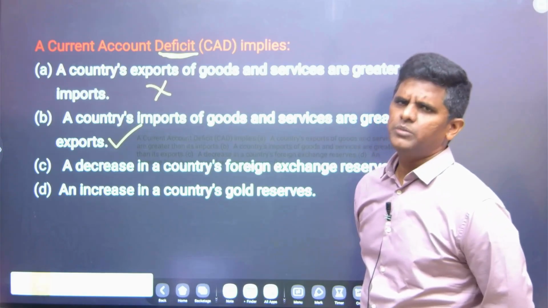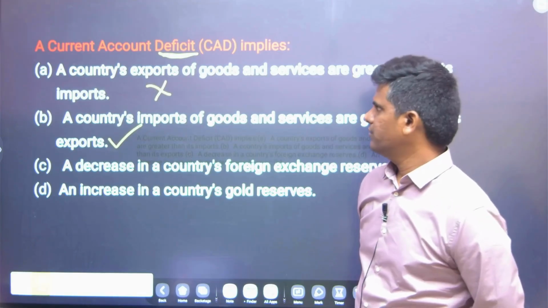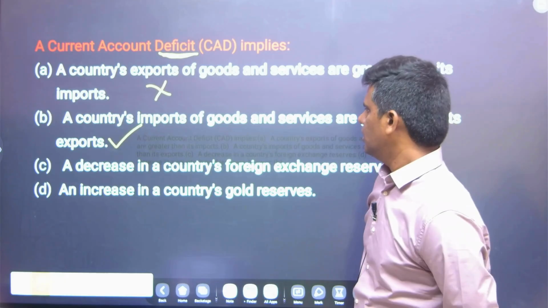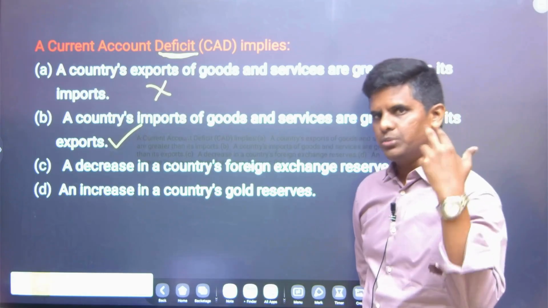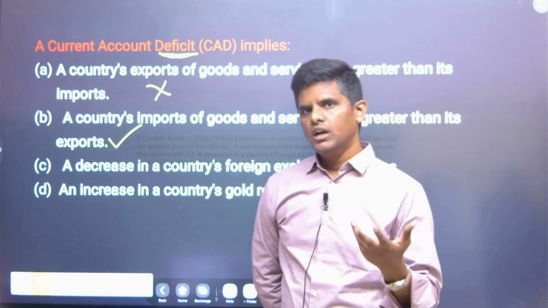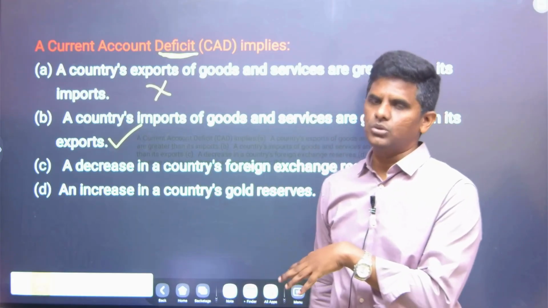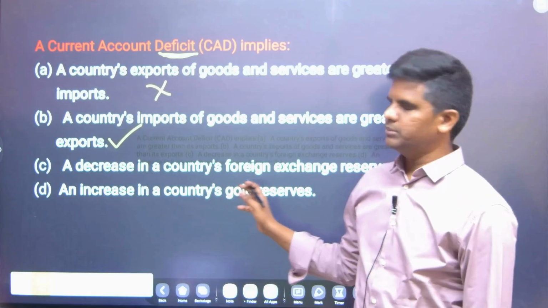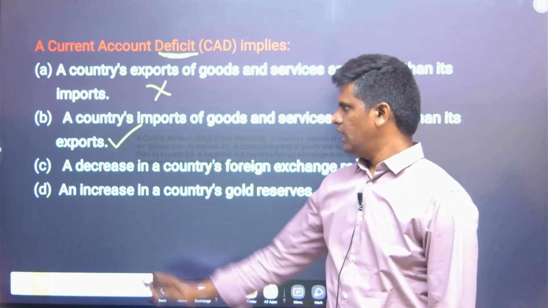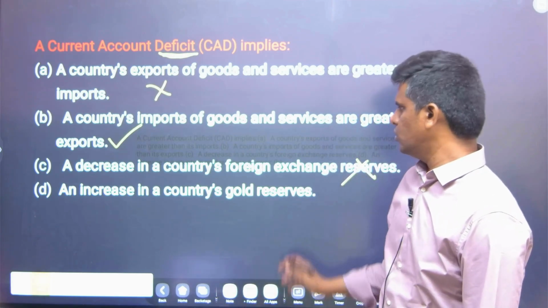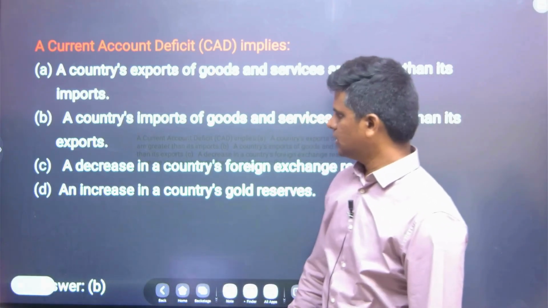reserves. So it may happen, it may not happen, because the capital account is also there. For example, even though there is a deficit, if our capital account is positive, if FDI and FII are more, then it may not be so. If remittances are more, then it may not be so. So this can be true, this cannot be true, so this answer is not correct. And D, an increase in the country's gold reserves, is not related to this. So this is about the current account deficit.